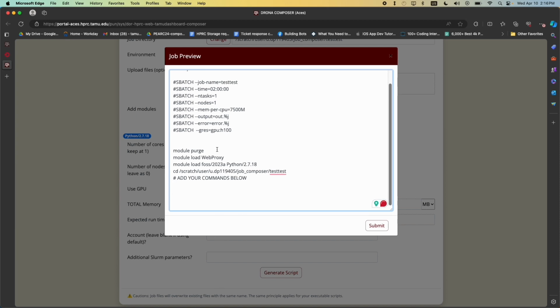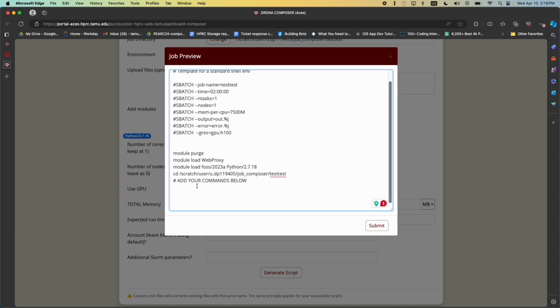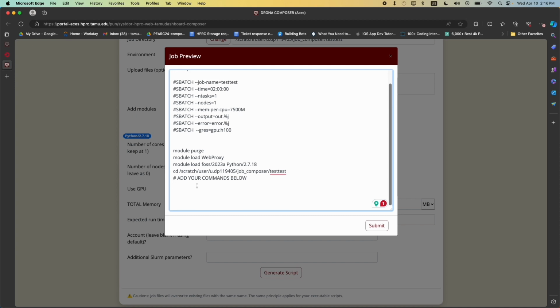This base environment is flexible for you to add the commands that you need to run your job. For demonstration purposes, I will add an echo hello world command and a sleep command. But when you create your job, you should add all the commands that you need to run your job. And I will let it sleep for 2 minutes.